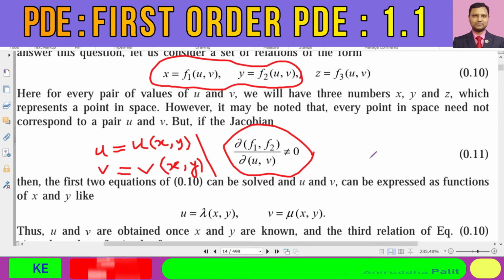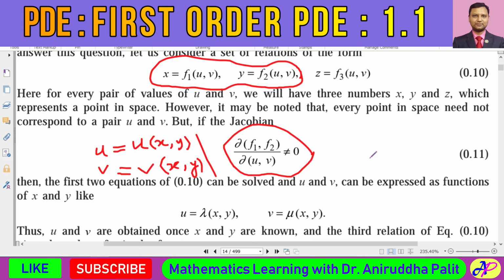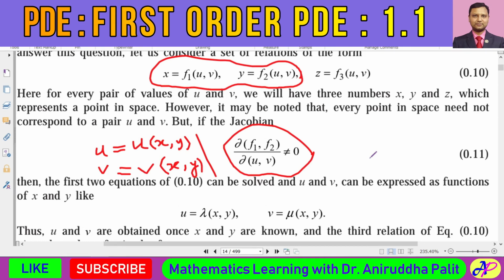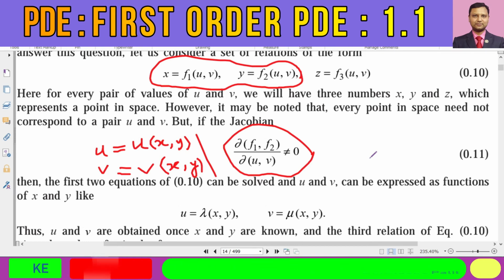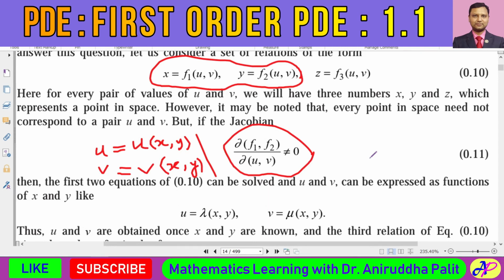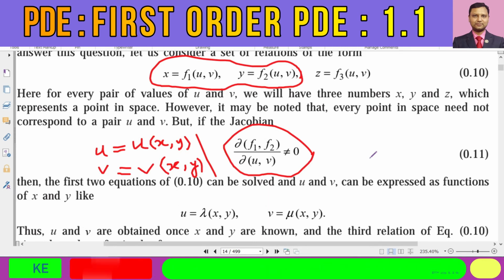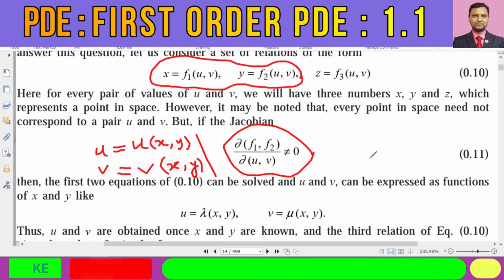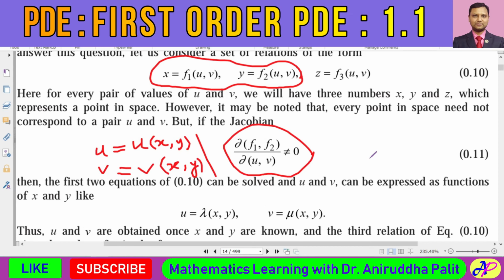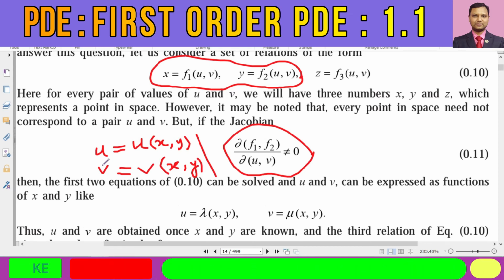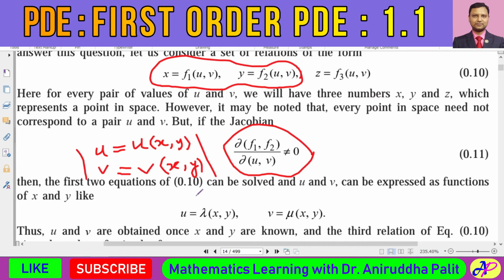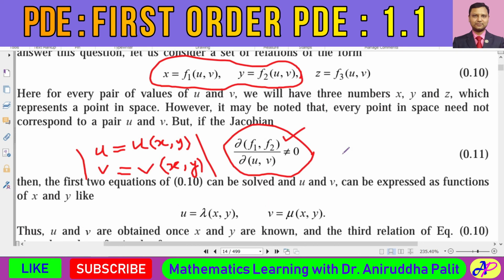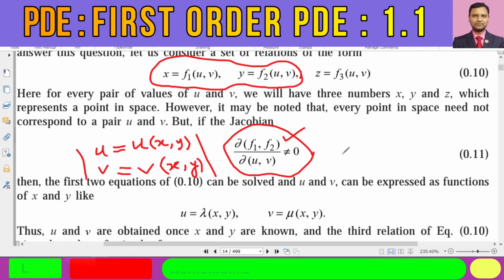You can find them in the implicit function theorem, in the part on calculus of functions of several variables, and I am using that result. So the condition under which u and v can be represented as functions of x and y is that this Jacobian is not equal to 0.